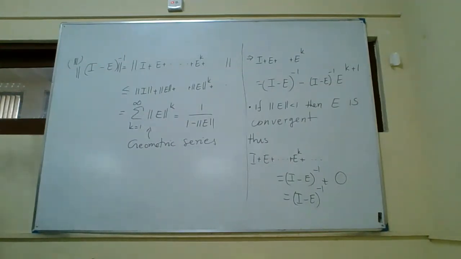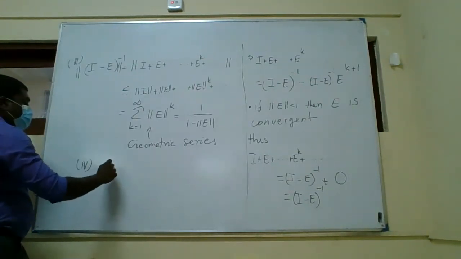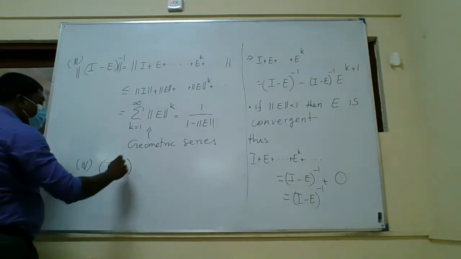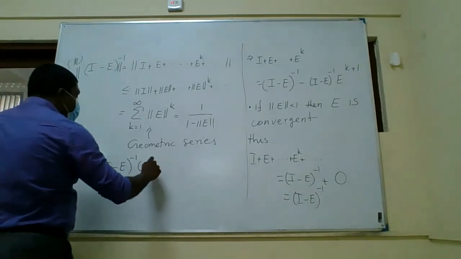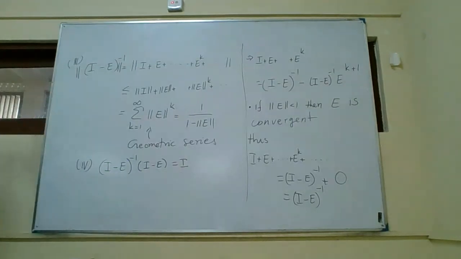The fourth part is this. First, you know, I minus E inverse times I minus E is the identity, right?